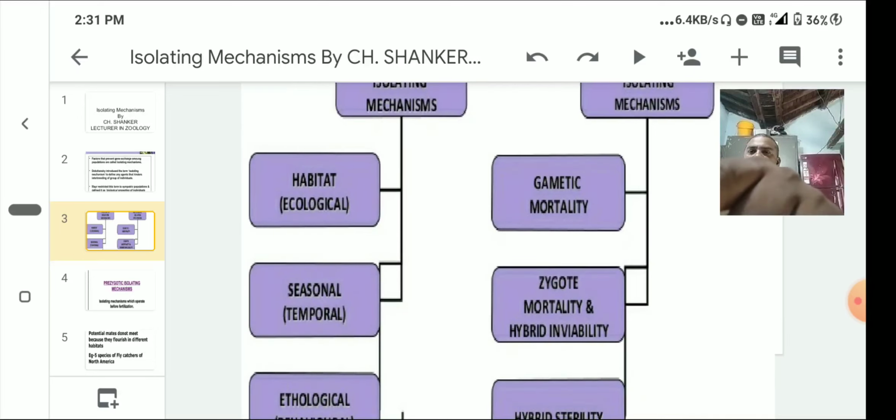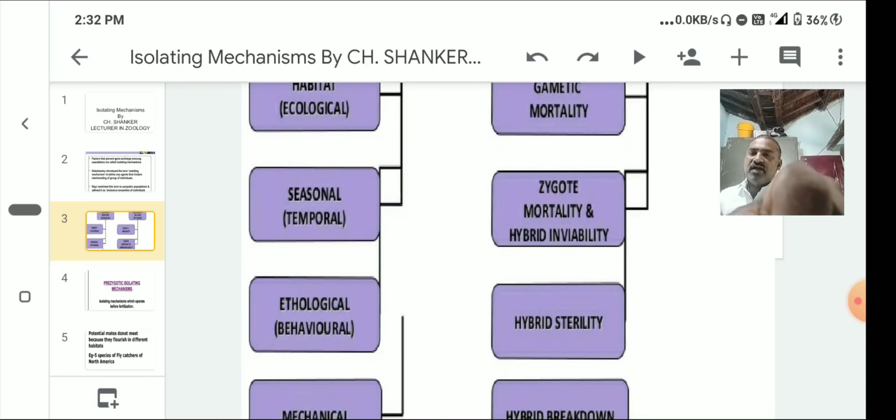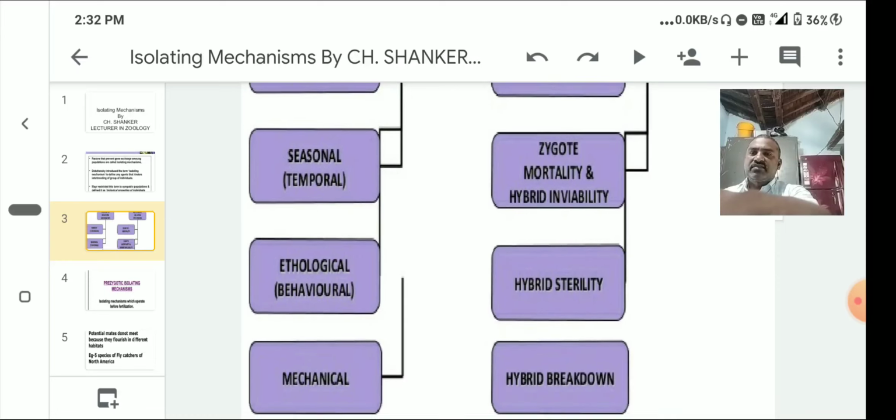For prezygotic mechanisms, the first is habitat isolating mechanism or ecological isolating mechanism. The second is seasonal isolating mechanism, also called temporal isolating mechanism. The third is ethological isolation, that is nothing but behavioral isolation. The fourth one is mechanical isolation.